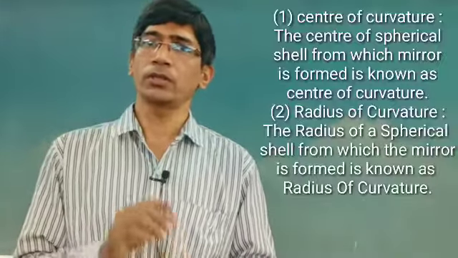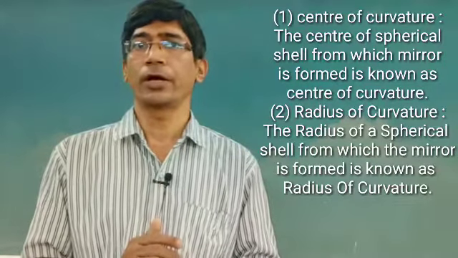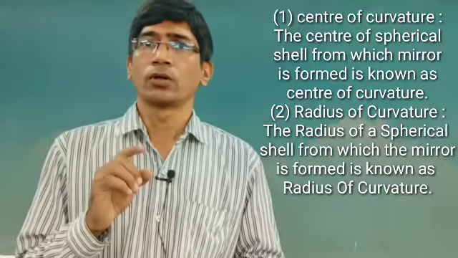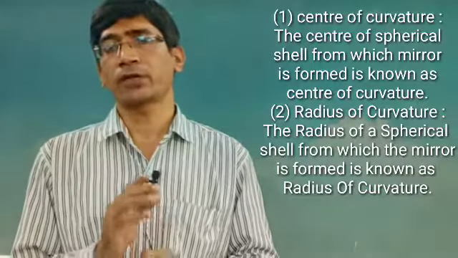So if you take a spherical shell and cut one part of it, then from that part you can make the convex mirror and the concave mirror. The first term is the center of curvature and radius of curvature. What is the radius of curvature?